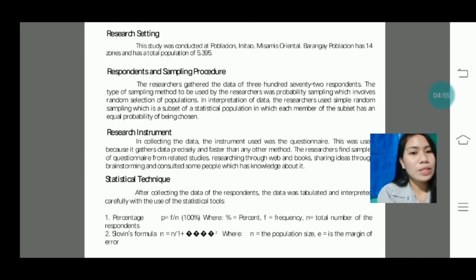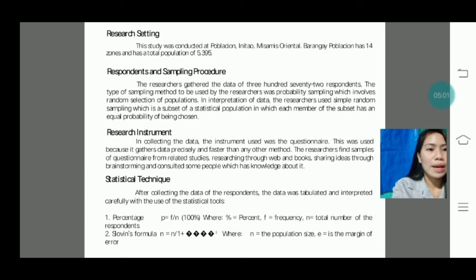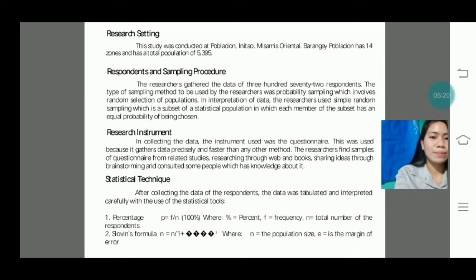Research instrument. In collecting the data, the instrument used was the questionnaire. This was used because it gathers data precisely and faster than any other method. The researchers find samples of questionnaire from related studies, searching through web and books, sharing ideas through brainstorming, and consulted some people which has knowledge about it.